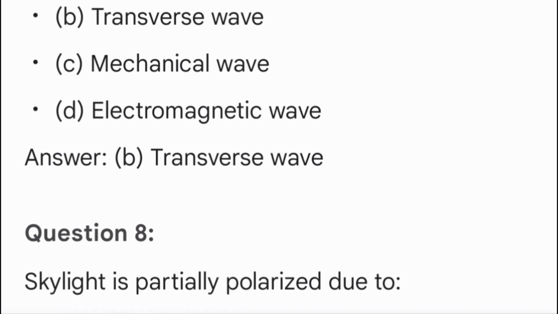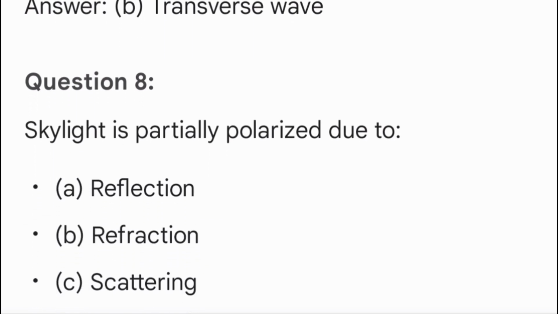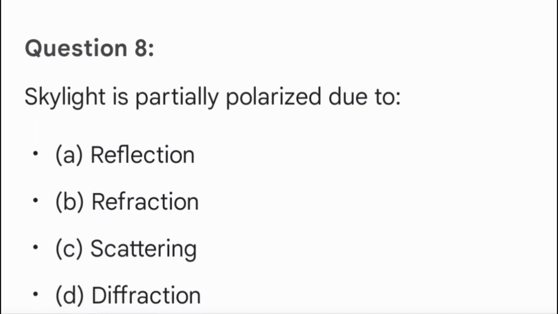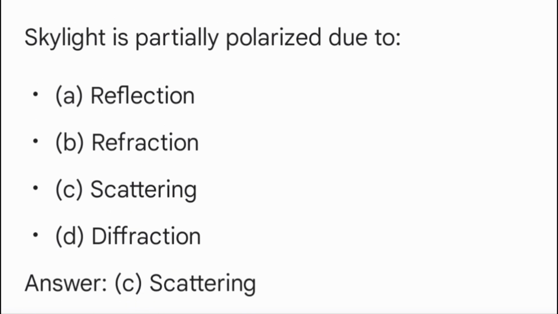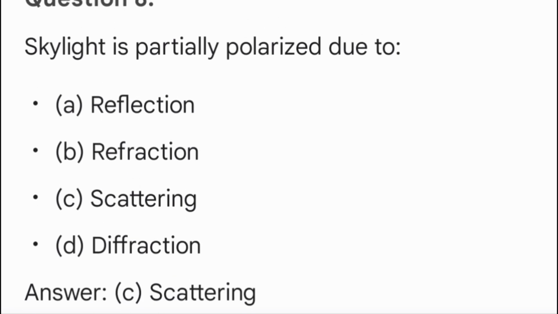Question 8. Skylight is partially polarized due to A. Reflection. B. Refraction. C. Scattering. D. Diffraction. Answer C. Scattering.